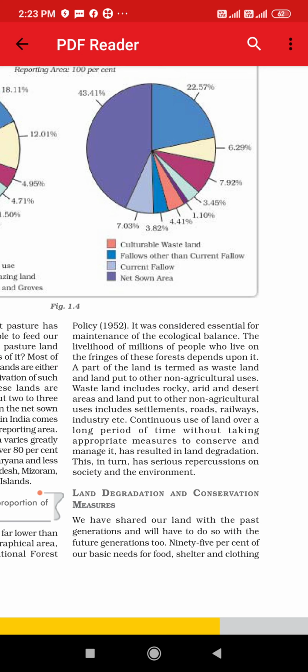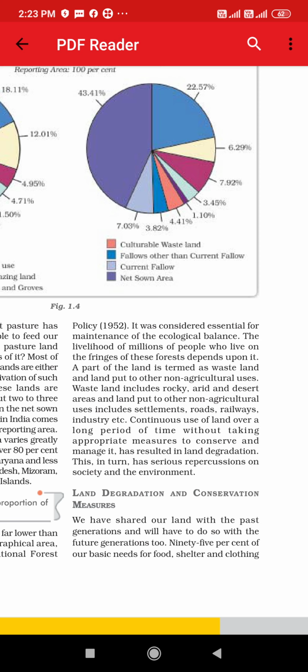A part of the land is termed as wasteland and land put to other non-agricultural uses. Wasteland includes rocky, arid land. We have already studied that wasteland is that land which is rocky, arid and deserted, where we can't cultivate any crop. And we have studied about non-agricultural land. Non-agricultural uses means where we have constructed roads, railways, industries and so on.